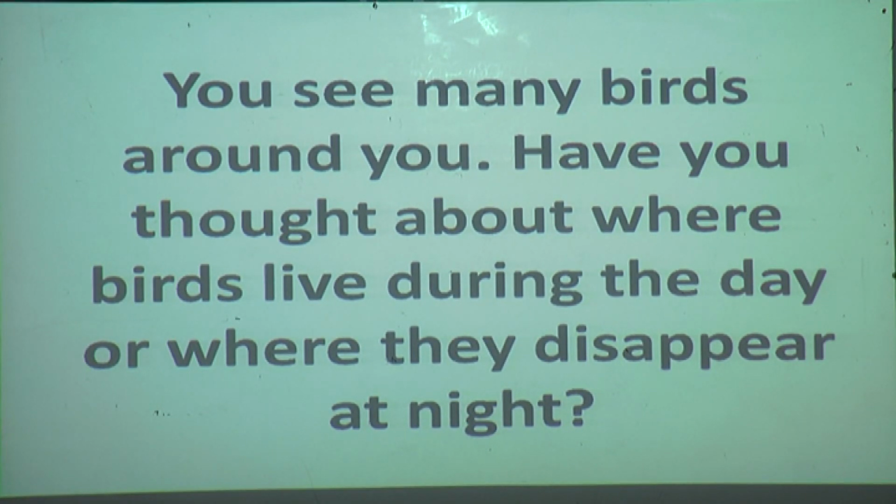You will see them on the trees during the day. What about night? Did you see birds flying here and there at night? No, they disappear, isn't it? Now, have you ever thought where they go?